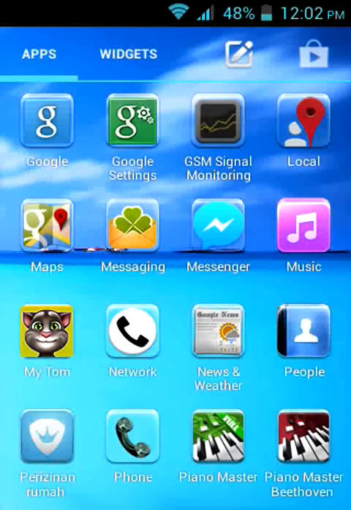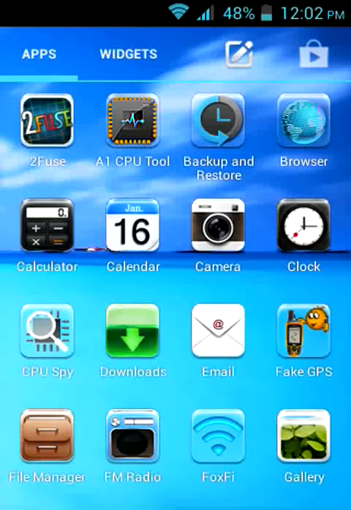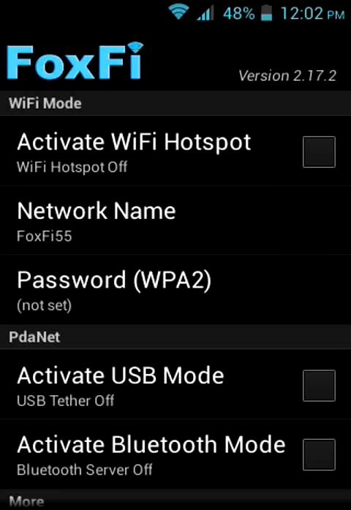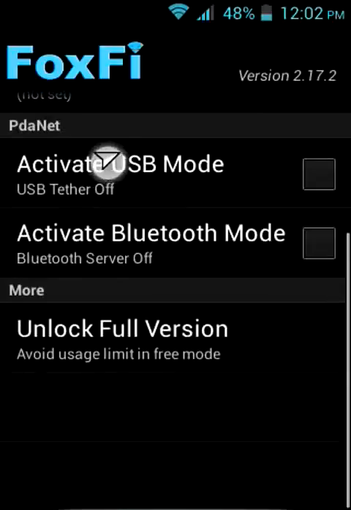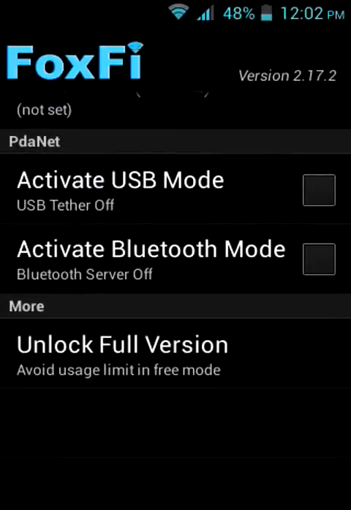So first step, you should install Foxfi from Google Play. After you install, you open it here. As you can see, it says unlock full version.